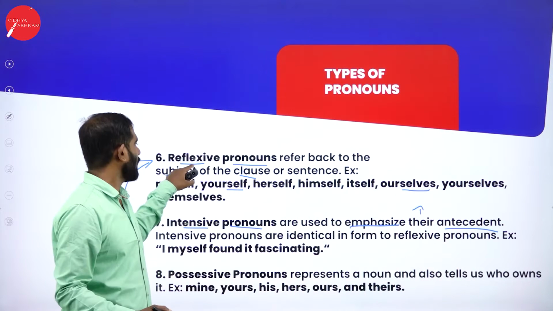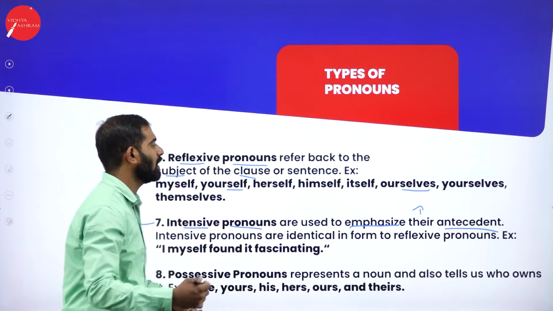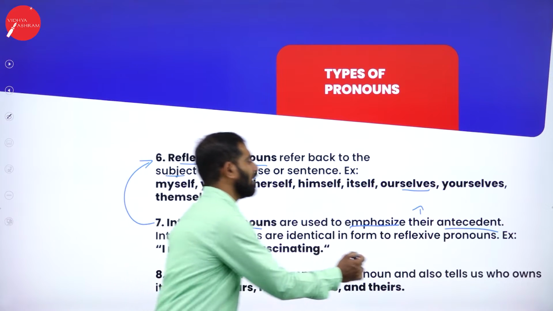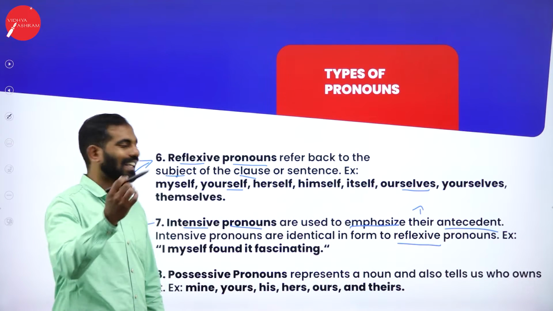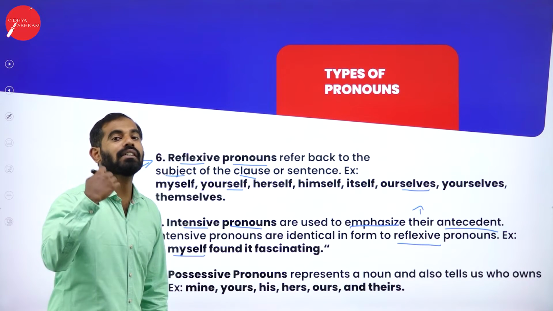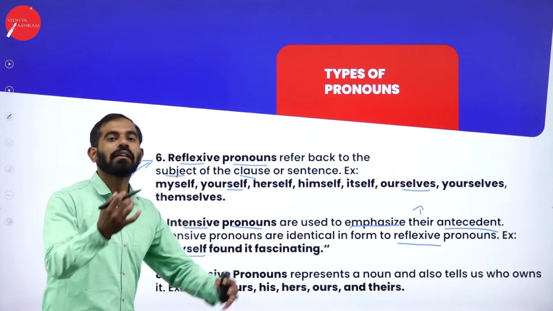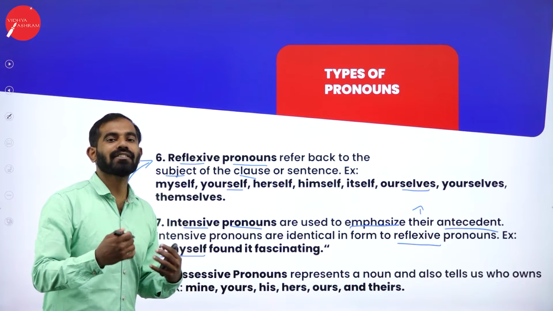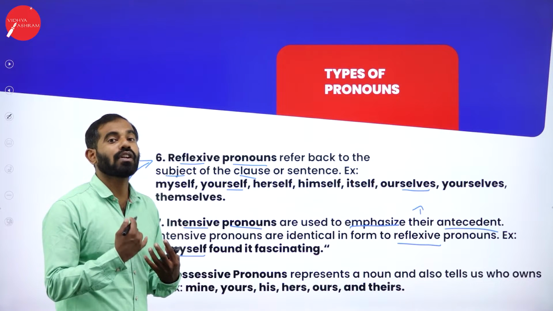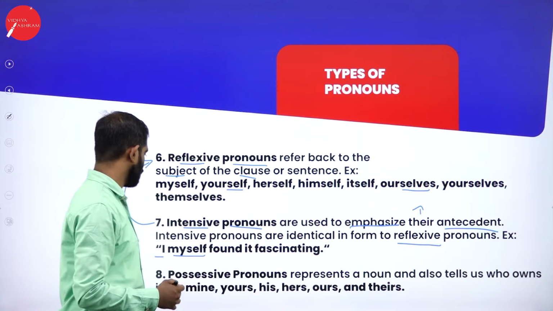What is there here? There are reflexive pronouns. The word which is used before reflexive pronouns is their antecedent. Intensive pronouns are identical in form to reflexive pronouns. Example, I myself. You are talking to a person and you are telling him, I myself found it fascinating. I myself did it. I myself did everything. So you are emphasizing yourself. You're talking about yourself and you are telling the person it was only me, I, who did everything.